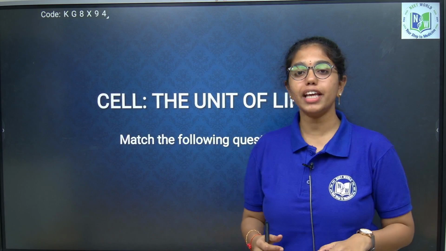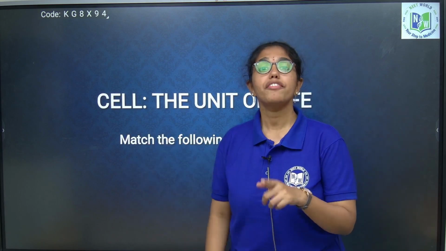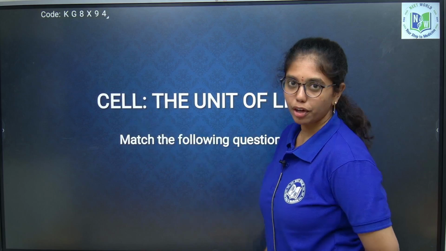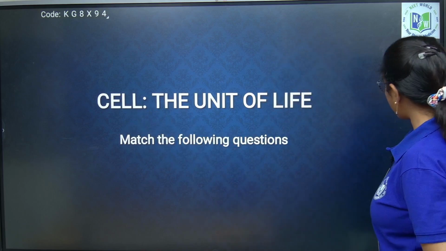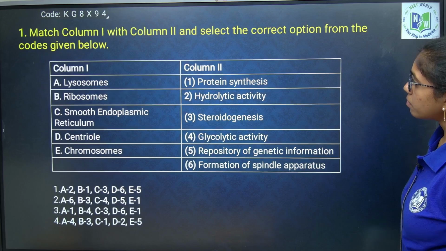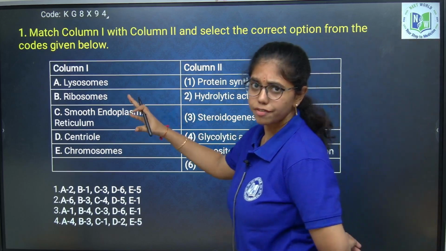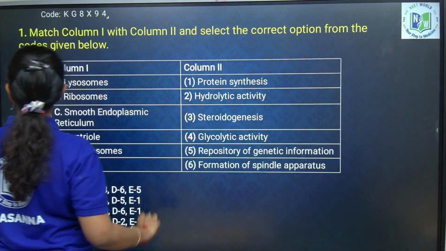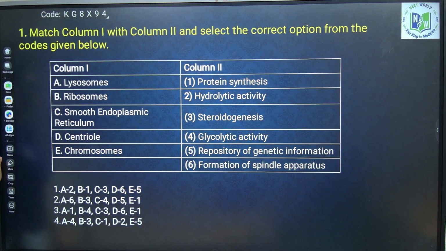Today I am here to deal with the match the following questions from the chapter Cell the Unit of Life. So, the first question is, in column 1 we have a set of organelles, in column 2 their activity is given.